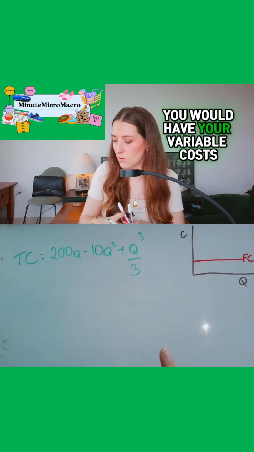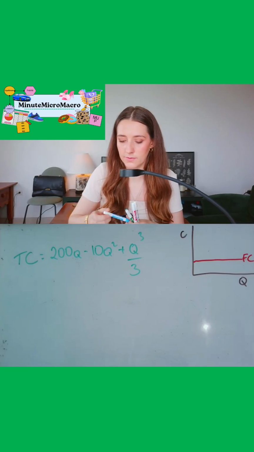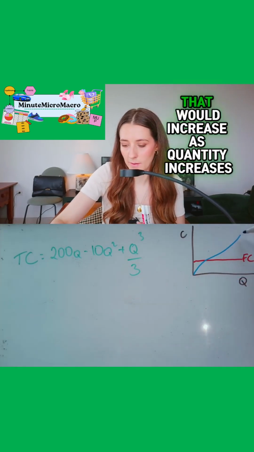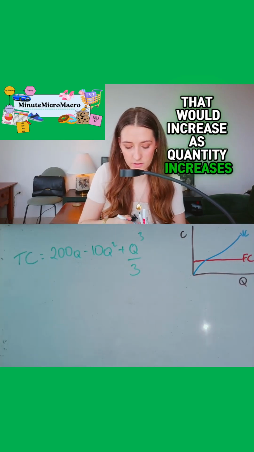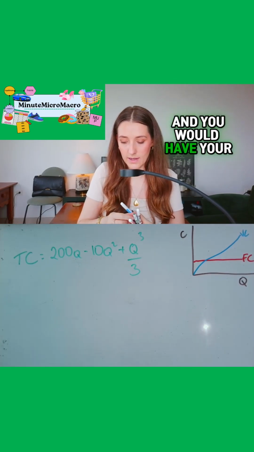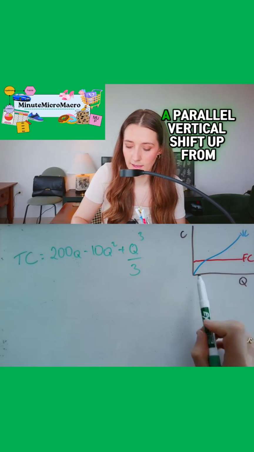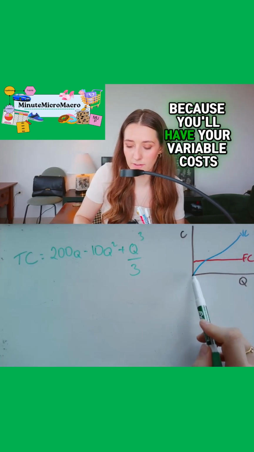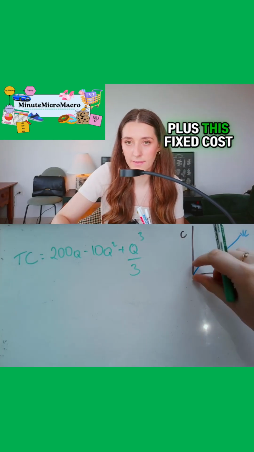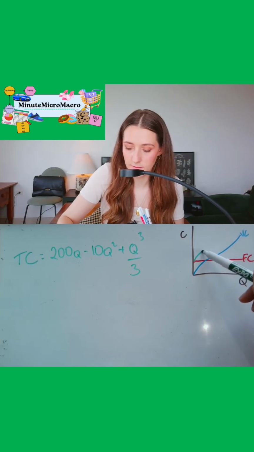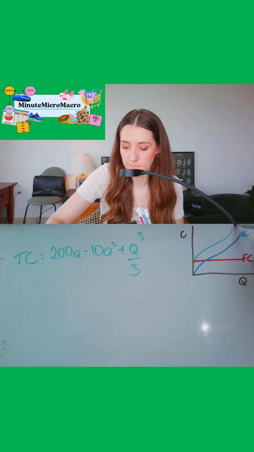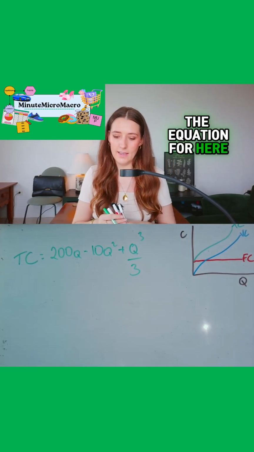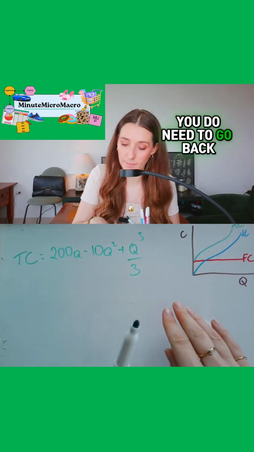You would have your variable costs that would increase as quantity increases, and you would have your total costs, a parallel vertical shift up from variable costs because you'll have your variable costs plus this fixed cost. That's your total cost curve, and that's what we have the equation for here. If you don't remember that, you do need to go back and revise.